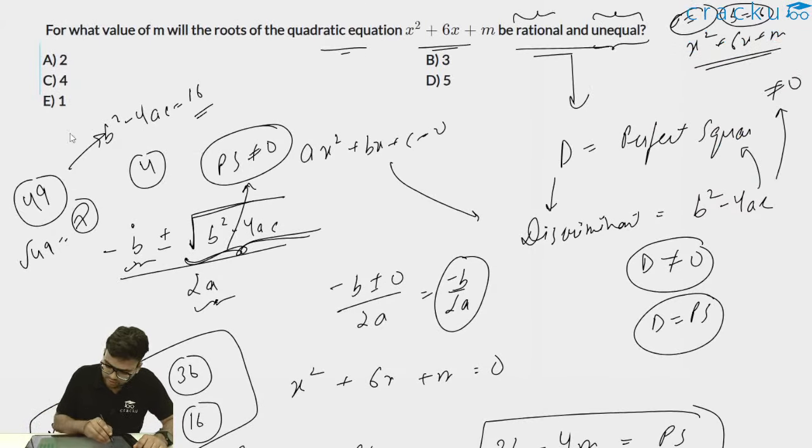So for what value of m will the roots of the quadratic equation be rational and equal? We are not provided the value of m as 0. The only value of m which is provided to us is 5 in the options. So thus option D, 5 will be the correct answer.